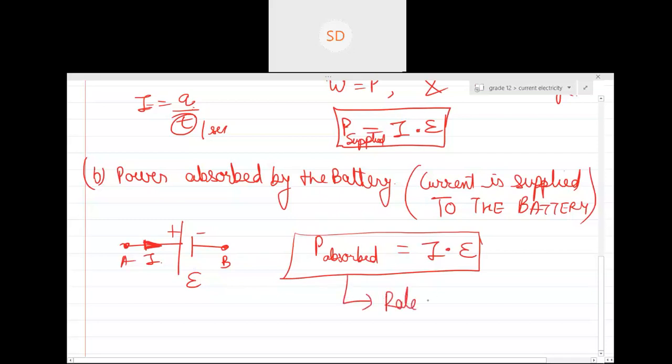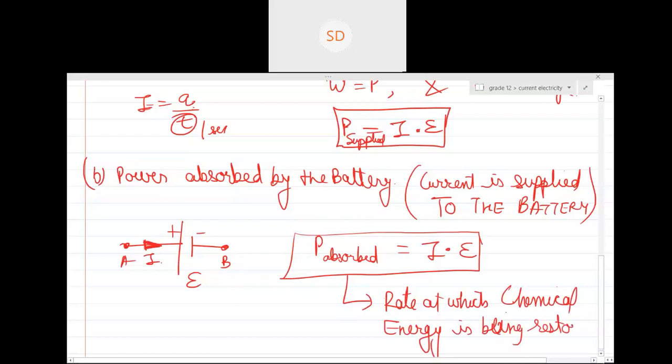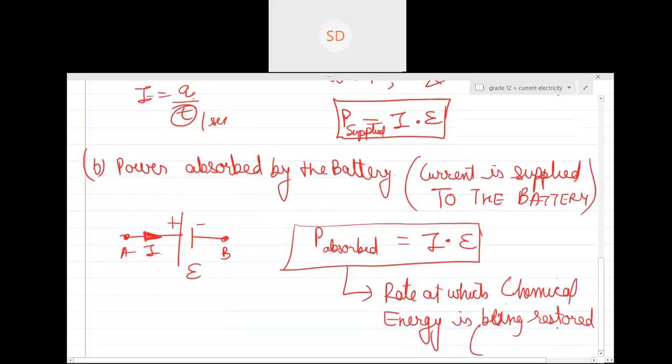Please remember this is the rate at which chemical energy is being restored. And basically, when chemical energy is being restored, it will be the case of charging.